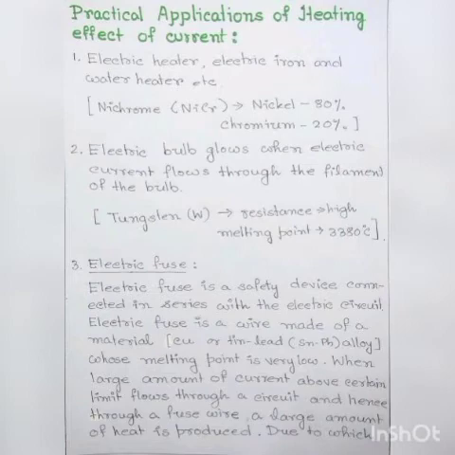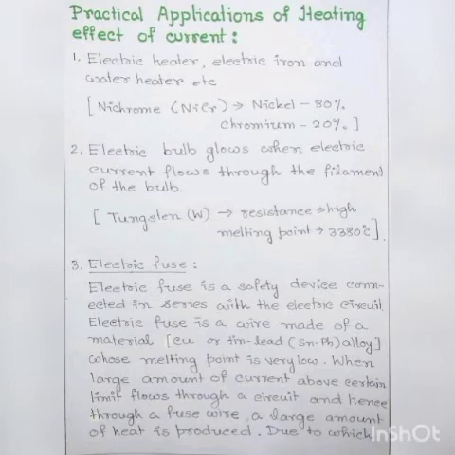Since resistance of thin filament is very high, a large heat is produced as the electric current flows through the filament. And due to this large amount of heat produced, filament of the bulb becomes white hot. Hence, the filament of the bulb emits light and heat.